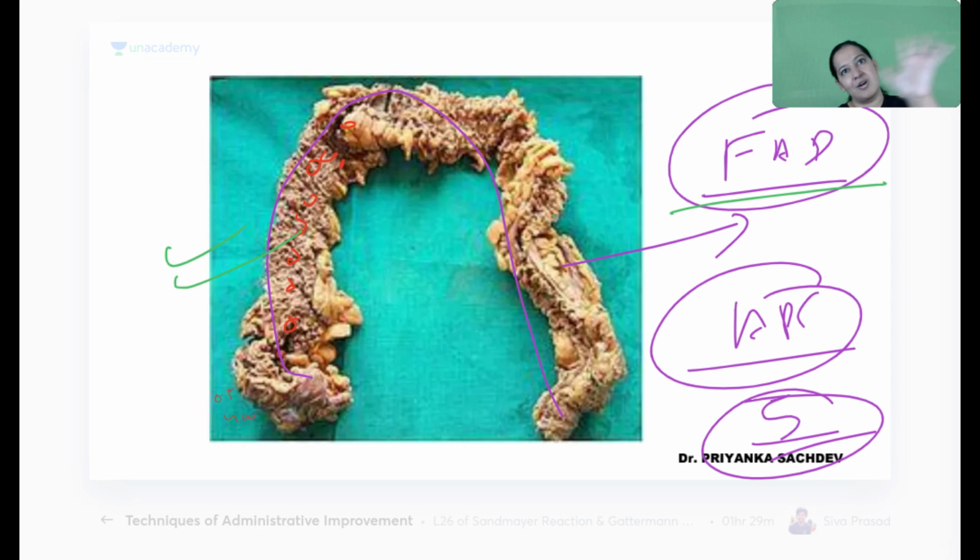What is the diagnosis? Diagnosis is FAP. What is the gene mutated? It is APC. On which chromosome it is present? It is chromosome number 5.